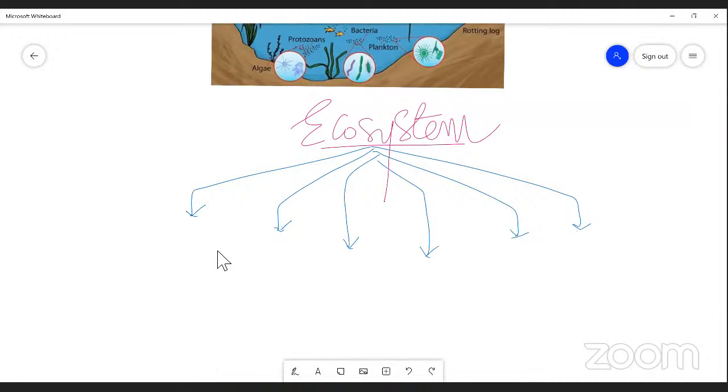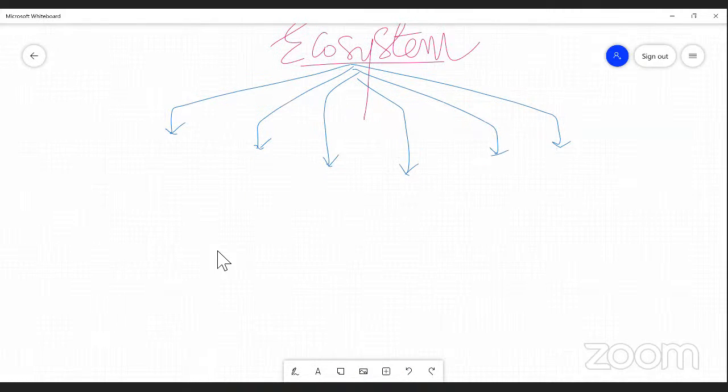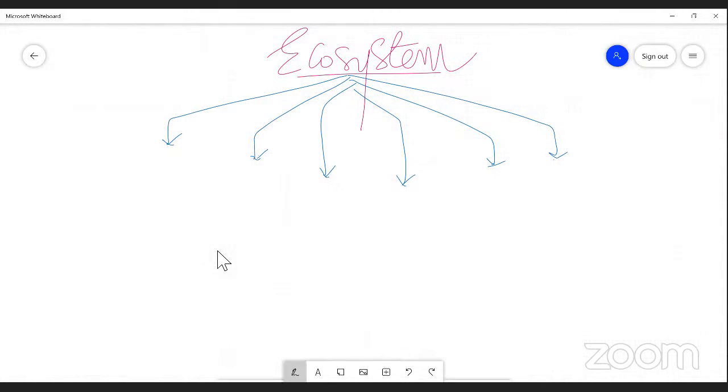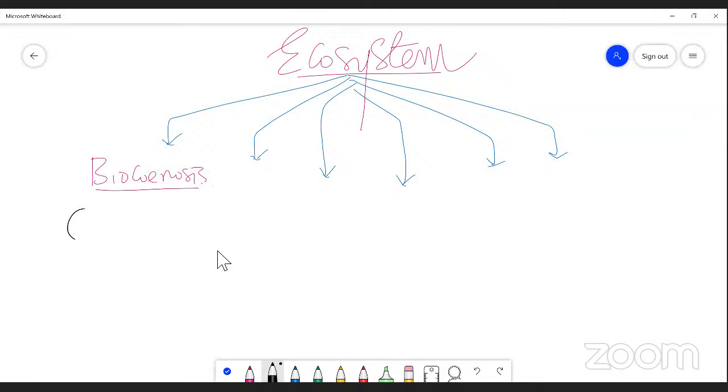The first word instead of ecosystem is bioconosis. It may be used as a bioconosis. It was first given by Carl Mobius.